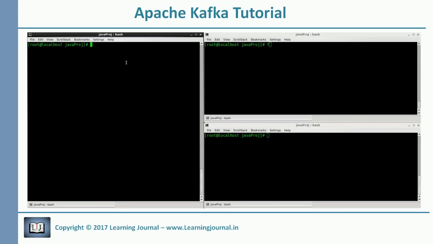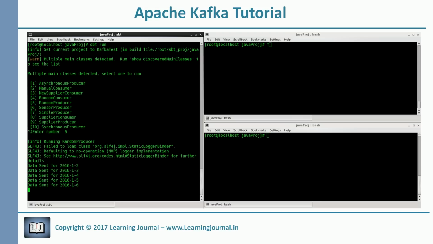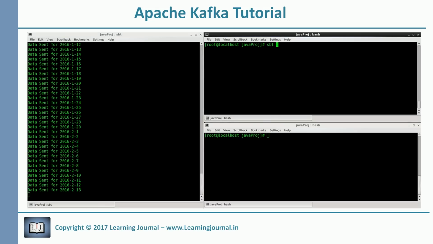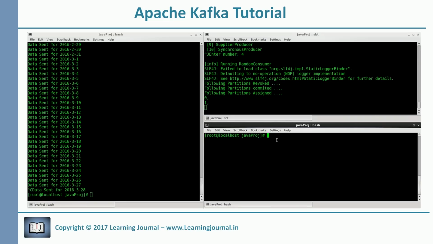Okay. So I have already created the topic with two partitions. Now I just need to start the producer in one terminal and the consumer in another terminal. The producer will make sure that the consumers will have some data to read. Okay, now let's start a consumer. Good. So you can see that this consumer has got both the partitions, partition 0 and partition 1. That's because this is the only consumer, so it should read both the partitions.